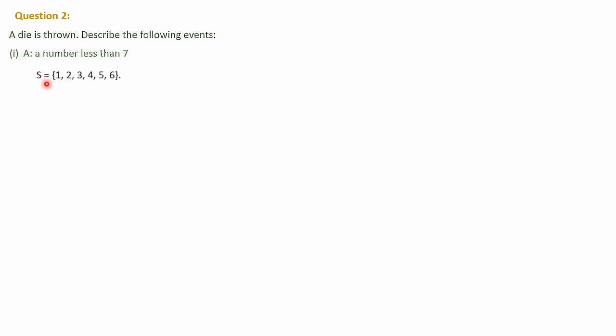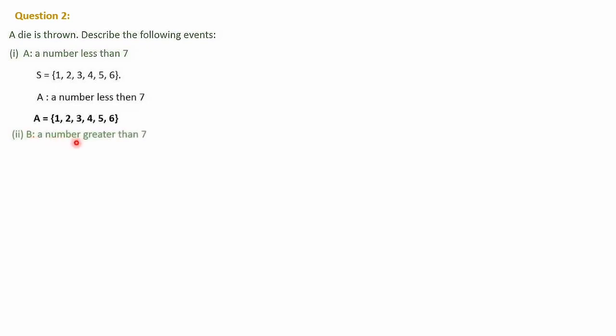Move on to the second question. The question is, a die is thrown. Describe the following events. First one, a number less than 7. As we know, the die is thrown. The sample space is numbers 1 to 6. A is defined as a number less than 7. Number less than 7 means all these numbers are less than 7 only. So A is equal to the set {1, 2, 3, 4, 5, 6}.